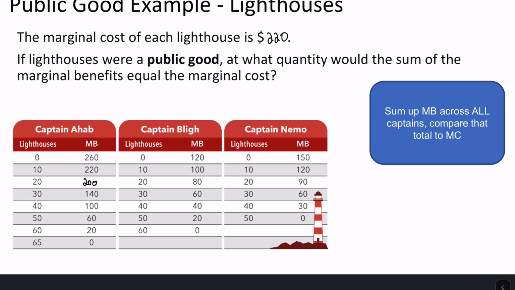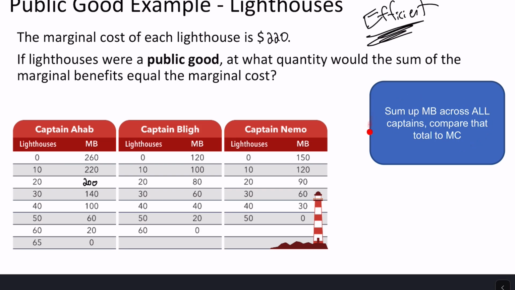Now, if it's a public good, we want to try to find the efficient amount. What's the efficient amount of lighthouses? Because it's a public good, it's non-rival, and so all 3 captains can benefit from that same lighthouse. So we want to add up the total marginal benefit across all captains and compare that to the marginal cost.